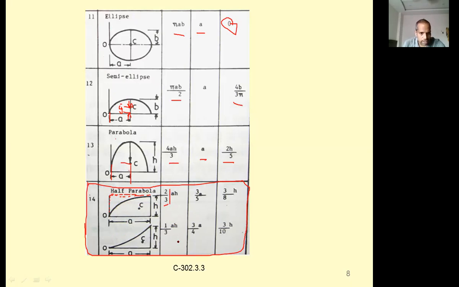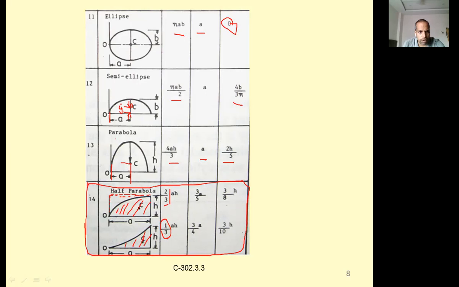If the shape is like this, it is 1/3 of the rectangular area. 2/3 plus 1/3 becomes 1, so it becomes a rectangle. So for this shape, the area is 2/3 because more area will be there, and this will be lesser, only 1/3 of the area.